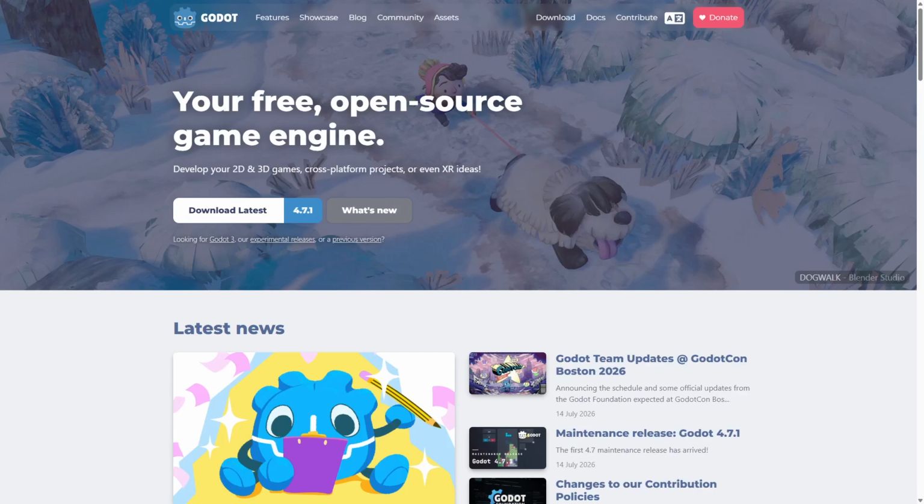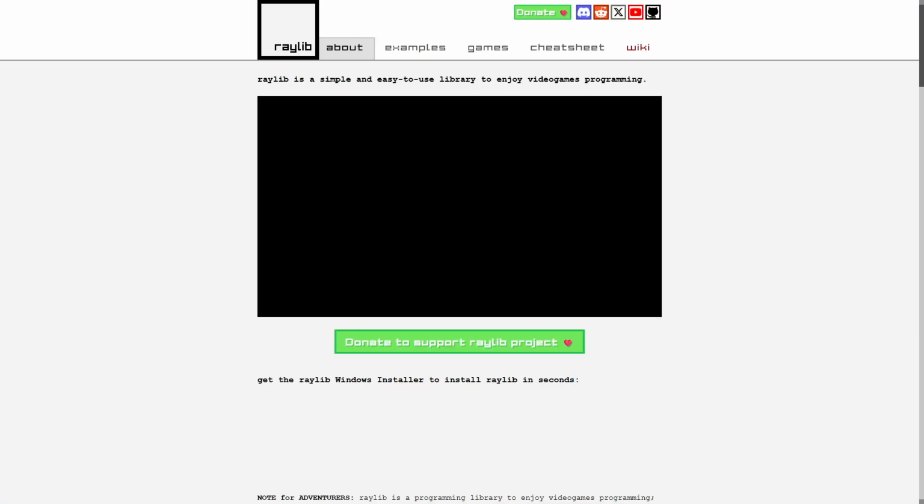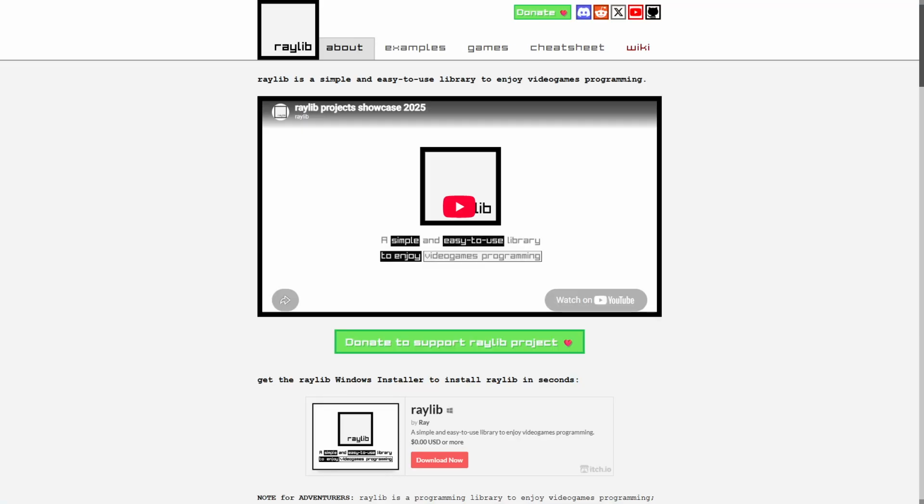Godot versus Raylib. Which game framework is better? Choosing the right game framework can completely change how you develop games without unnecessary complexity. Godot offers a full engine experience, while Raylib focuses on simplicity and low-level control. Godot and Raylib are popular game development frameworks with very different approaches.